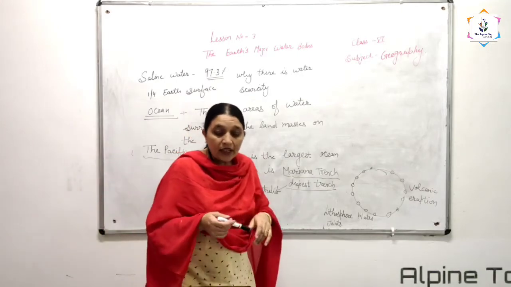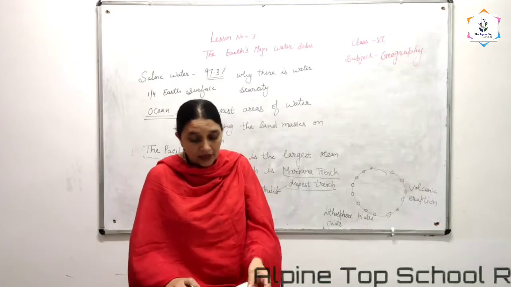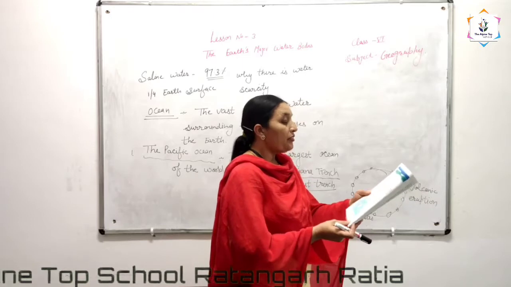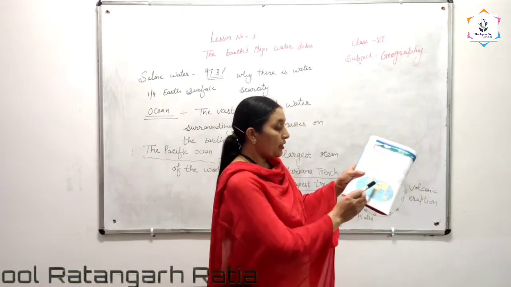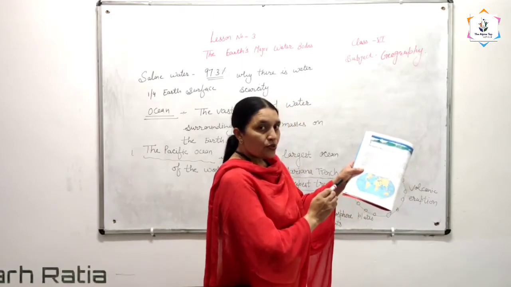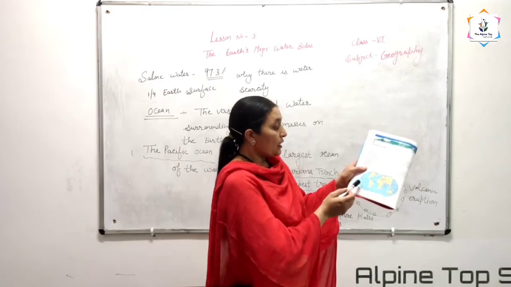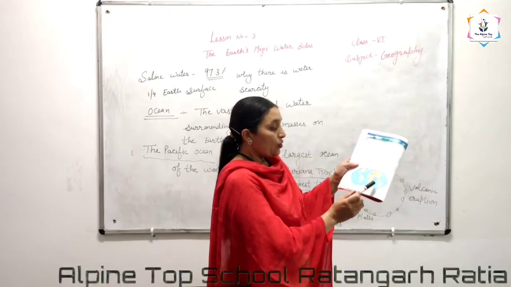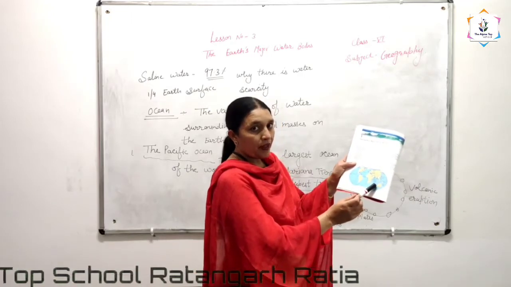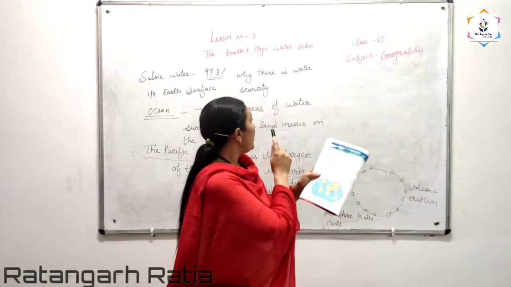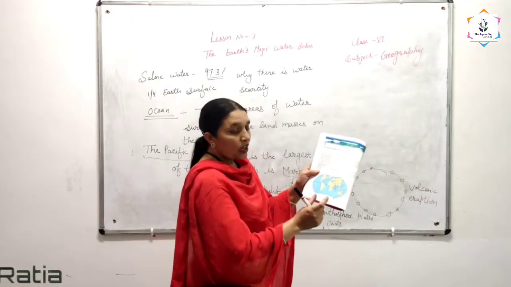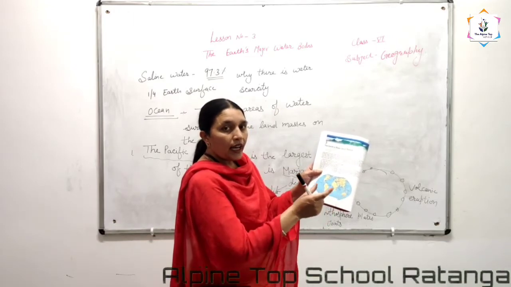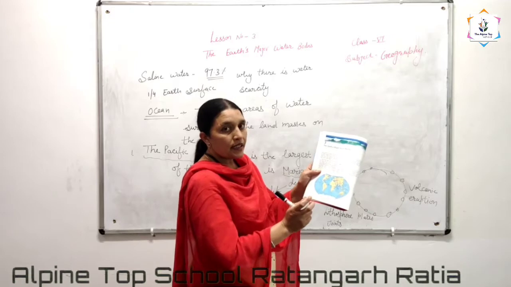Clear? And beta, look at the map. Let's see. Okay, figure 1.3.1 is there. They have given here continents and oceans also. Okay, Arctic Ocean, Pacific Ocean, Atlantic Ocean, Antarctic Ocean and Indian Ocean. When you watch this video, after that you have to open your book and see this figure. With the help of this figure you will understand this chapter.